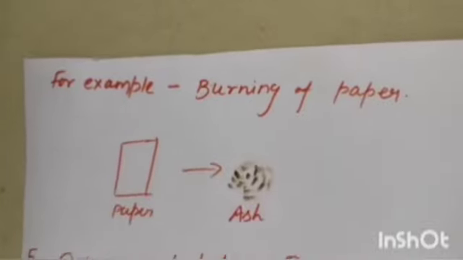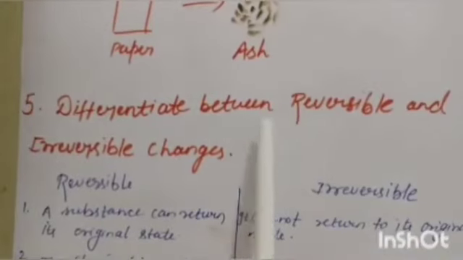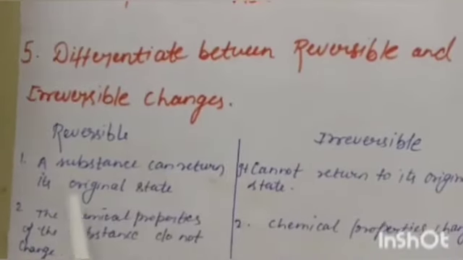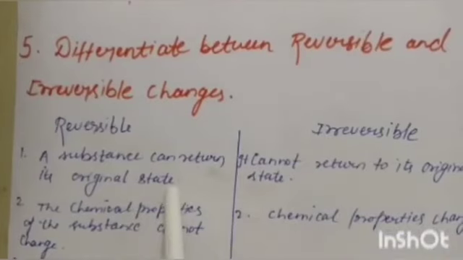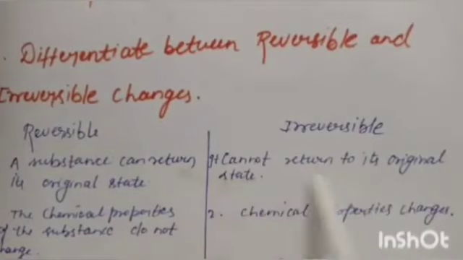Next topic is to differentiate between reversible and irreversible changes. In reversible changes, a substance can return to its original state, but in irreversible change, it cannot return to its original state.